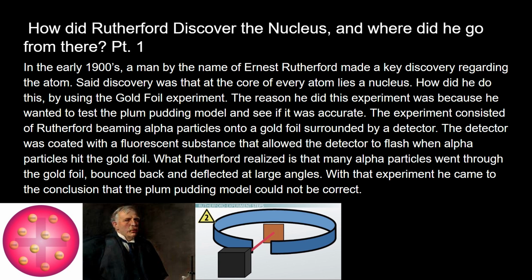The reason he did this experiment was because he wanted to test the plum pudding model and see if it was accurate. The experiment consisted of Rutherford beaming in alpha particles onto a gold foil surrounded by a detector. The detector was coated with a fluorescent substance that allowed the detector to flash when alpha particles hit the gold foil. What Rutherford realized is that many alpha particles went through the gold foil, bounced back, and deflected at large angles. With that experiment, he came to the conclusion that the plum pudding model could not be correct.